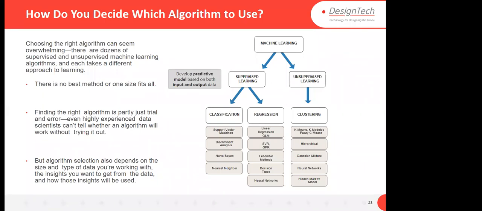In regression, there are different algorithms like SVR, GPR, that is Gaussian process, right? GLM is the linear regression. In ensemble methods, you have random forest, right? Decision trees, here we are using a single tree only, and in ensemble methods, we will have hundreds and thousands of trees. So we have to know what kind of algorithm it is and where we are going to apply it.